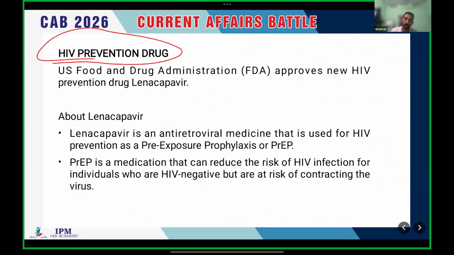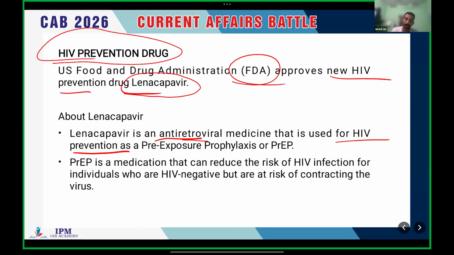The next important topic is the HIV prevention drug. The US Food and Drugs Administration (FDA) approves a new HIV prevention drug, known as lenacapavir. It is an antiretroviral medicine that is used for HIV prevention as prophylaxis. I mean, we have to use it like a vaccine. It should be a pre-exposure drug, used before we come in contact with that particular virus, HIV.